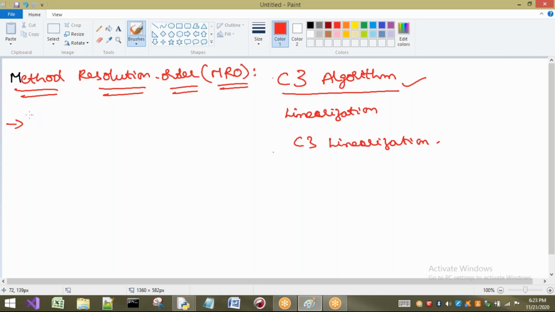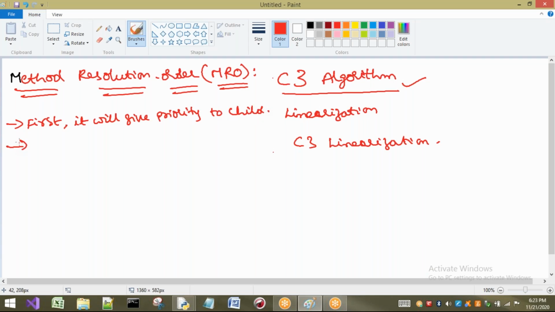Already we have discussed these, but we have to note these points. If Python requires any method, first it will give priority to the child class, as we have seen till now.